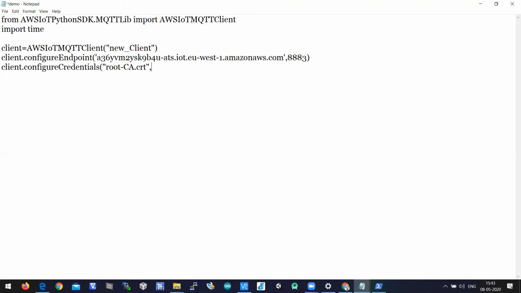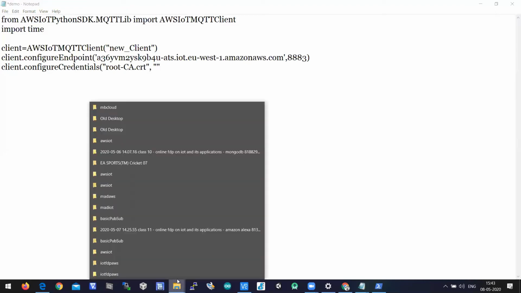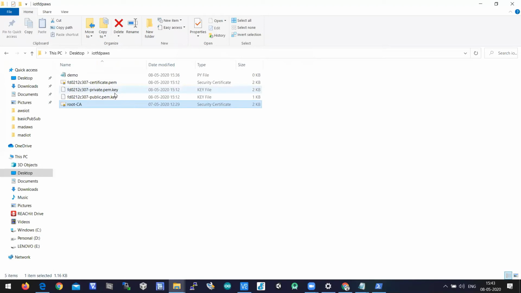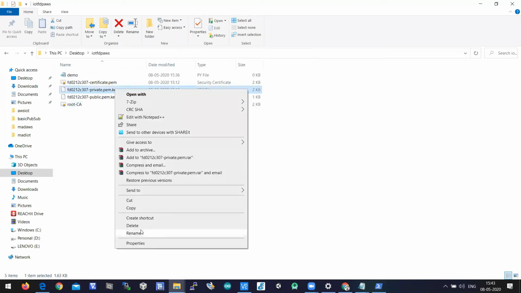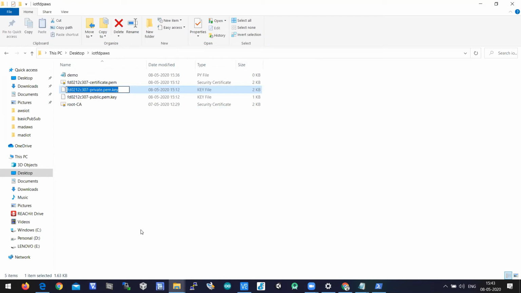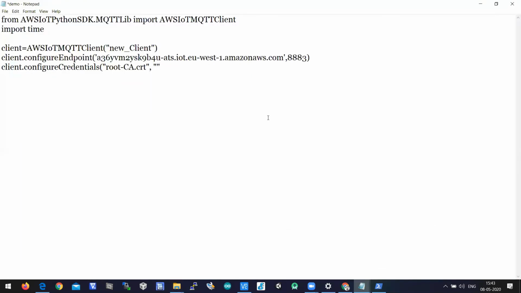You need to pass the private key. You need to write what your private key name is. So let us check what the private key name is. So the private key is this. Let's copy the name of the file, which is the private key file name. I'm just copying the private key file name and storing it in double quotation marks. I'll paste it here in double quotation marks. So the second argument should be the private key.